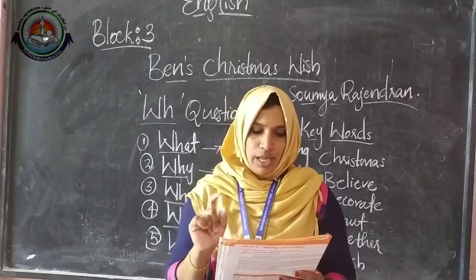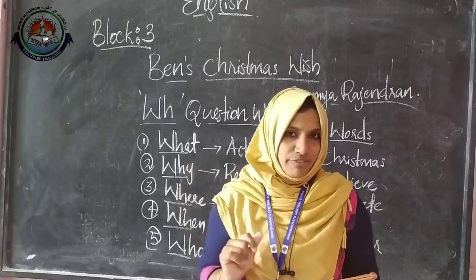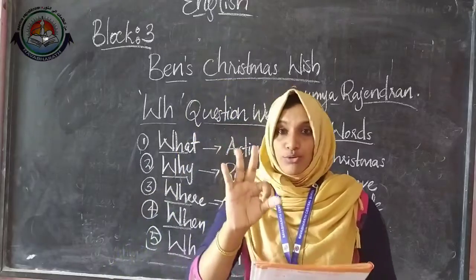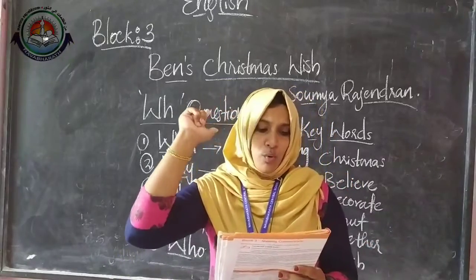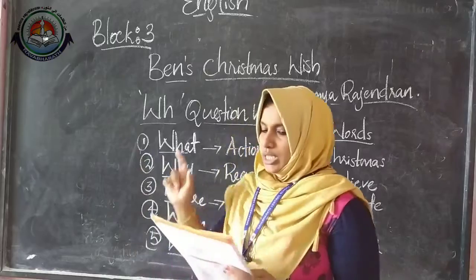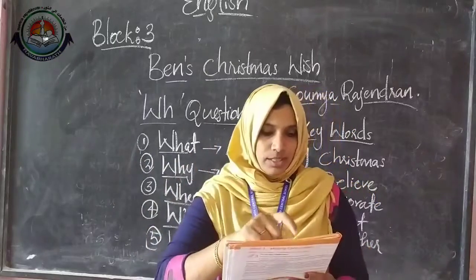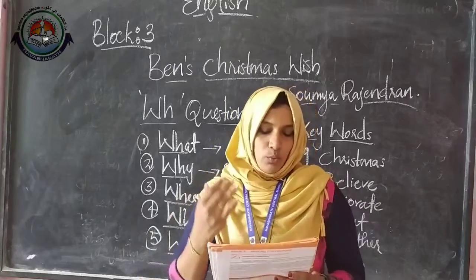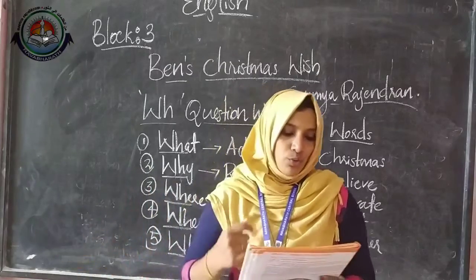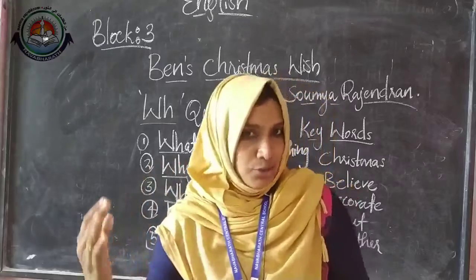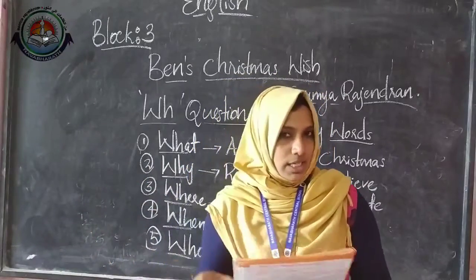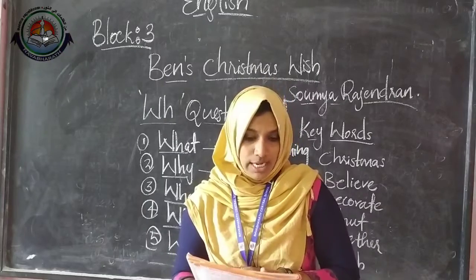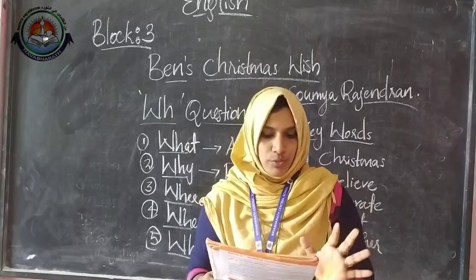So one example is given. Look at the first picture. Ben does his homework after school. So below that, you can see 3 question words. Just circle it. Who, what and when. By using that question word, they made some questions. Who does homework after school? What does Ben do after school? And when does Ben do his homework? These are the questions.